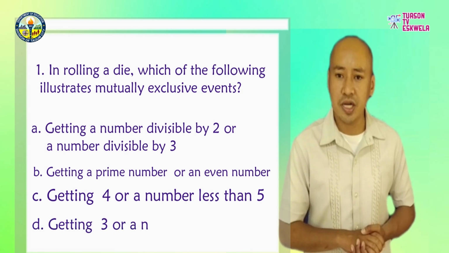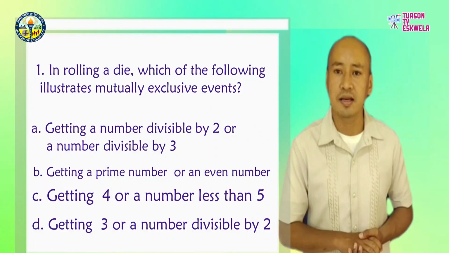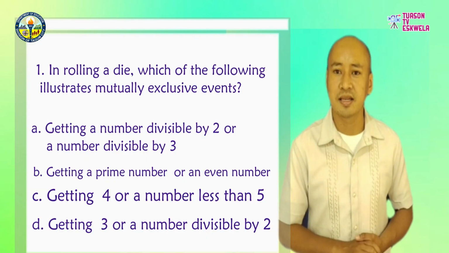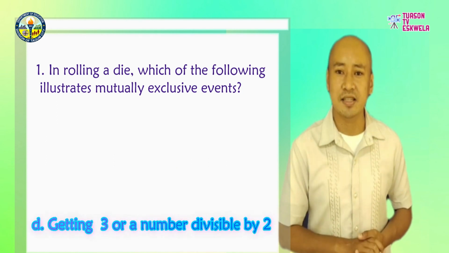D. Getting 3 or a number divisible by 2. This will be answered for 5 seconds. Your time starts now. Time is up! The answer is letter D, getting 3 or a number divisible by 2.